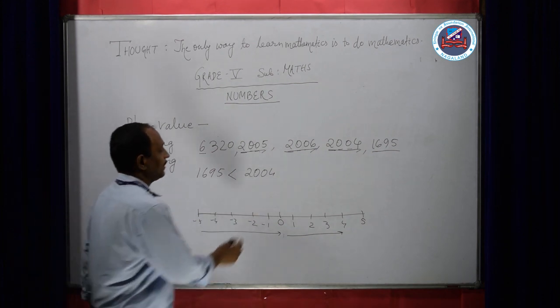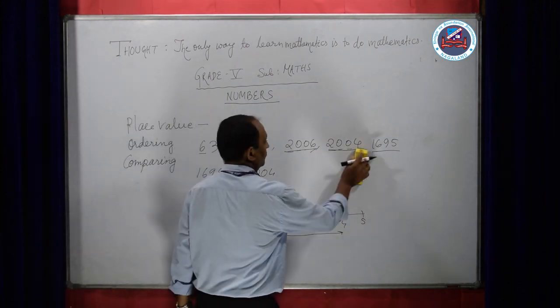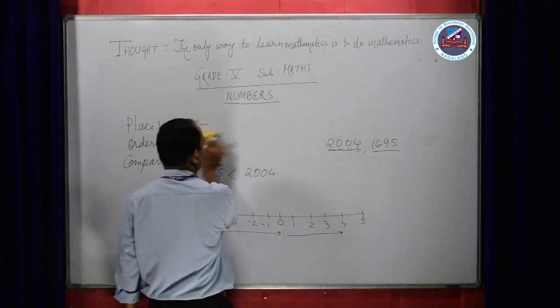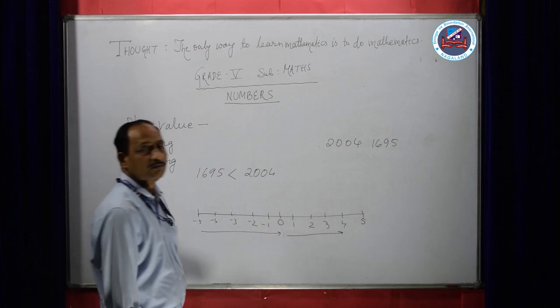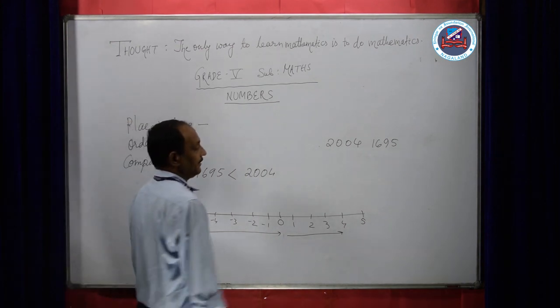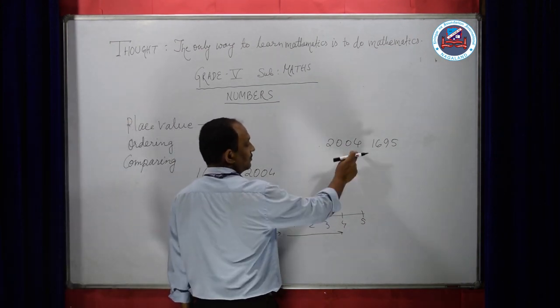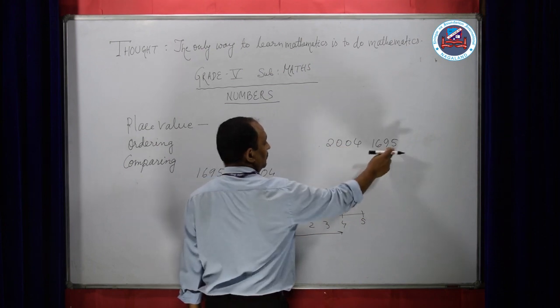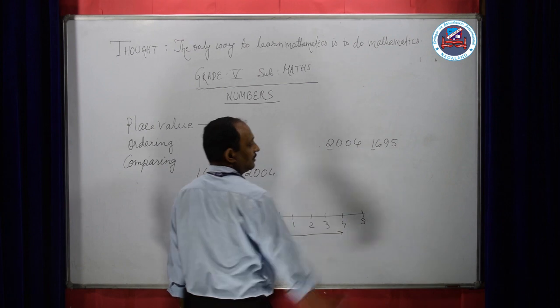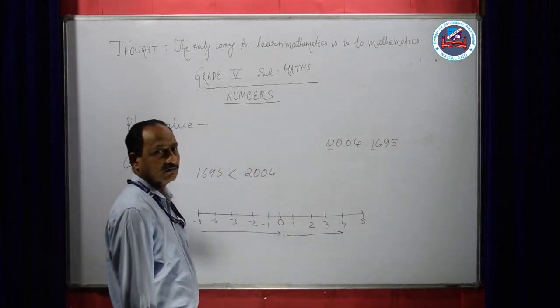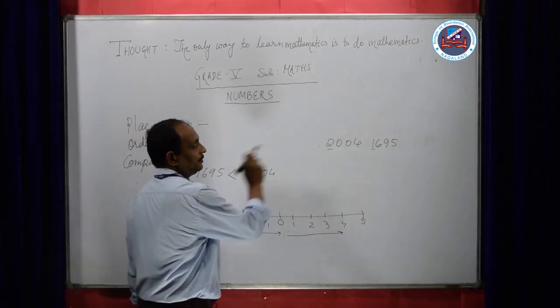Same way, suppose we are taking these 2 numbers, 2004 and 1695. Here same way, let us go 1, 2, 3, 4, 1, 2, 3, 4. Last digit 2 and 1. Which one is greater? 2 is greater.